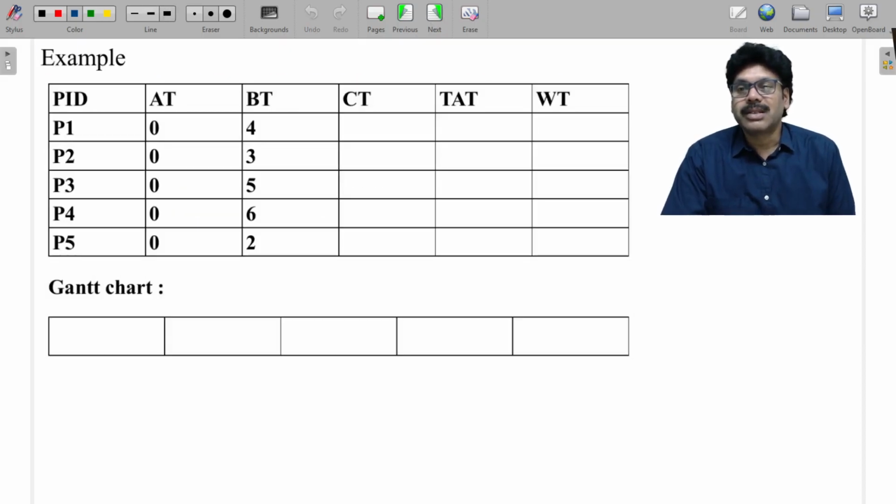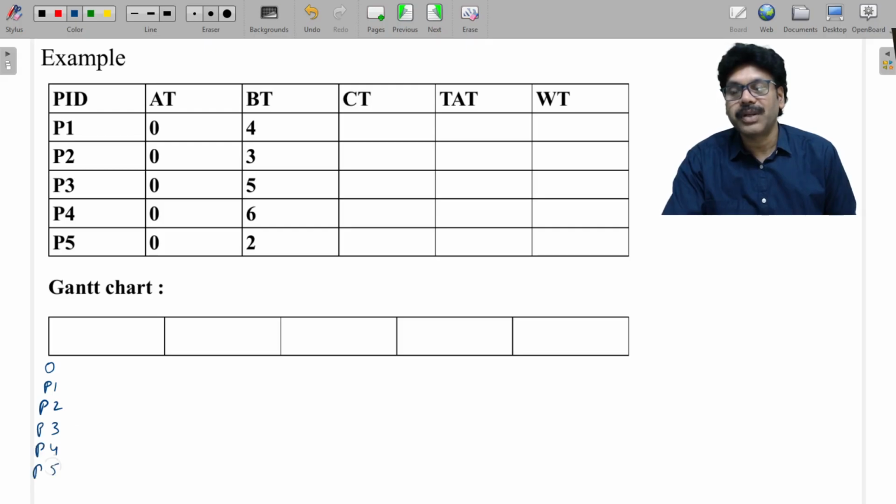So let us look at this example. There are 5 processes. Imagine that they all arrived at the same arrival time, that is 0. So P1, P2, P3, P4 and P5 have all arrived at time 0.